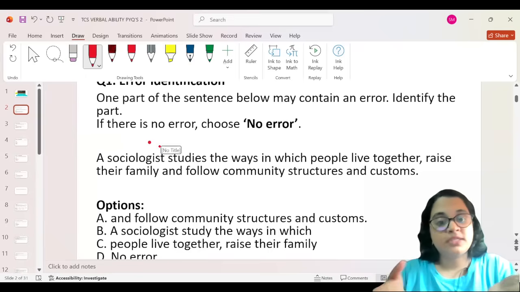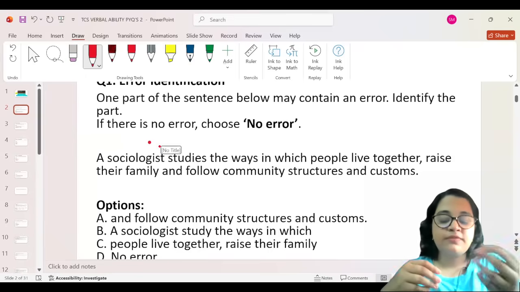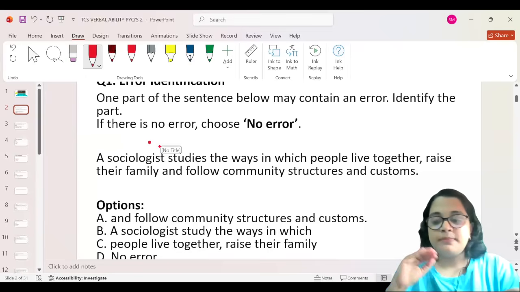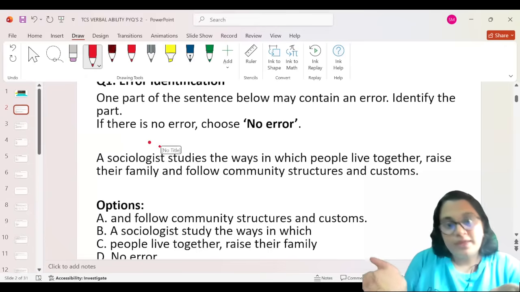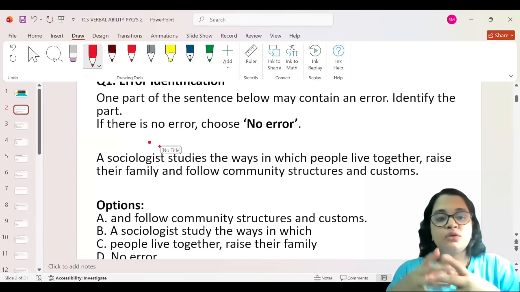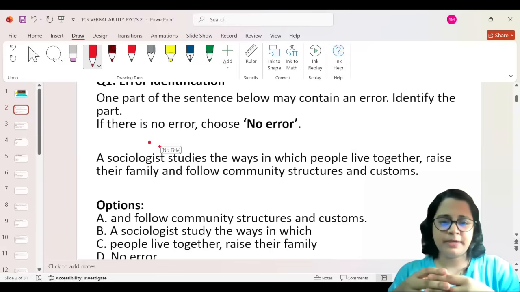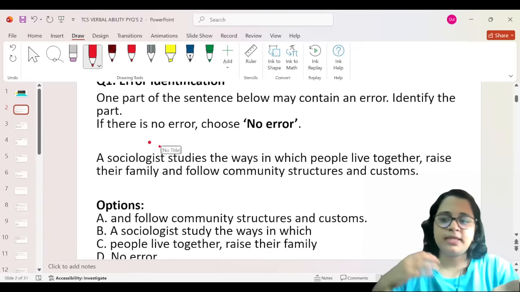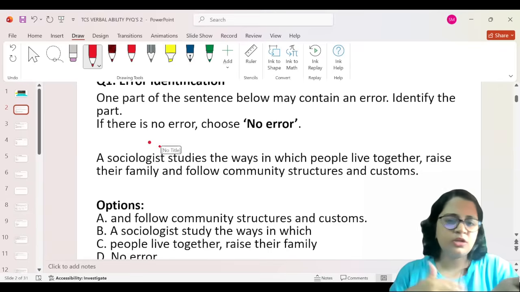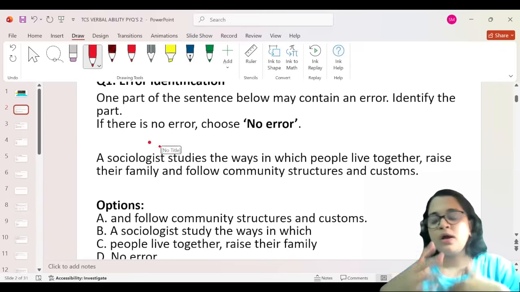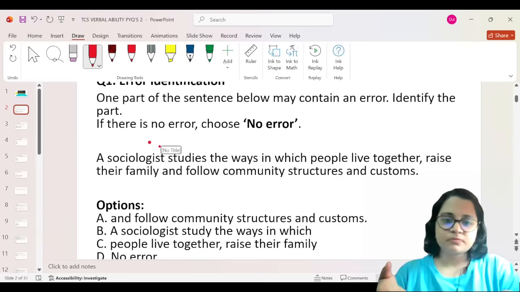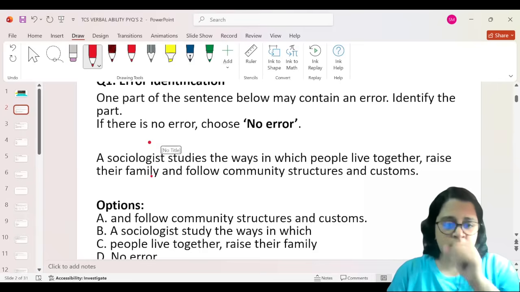Look for cause and effect, so if this particular thing happens, then the other thing follows. But the very basic thing is to look for subject, verb, and agreement. If the subject is singular, then the following things will also be singular. Those kinds of grammar rules you can go through, and it will differ from sentence to sentence.